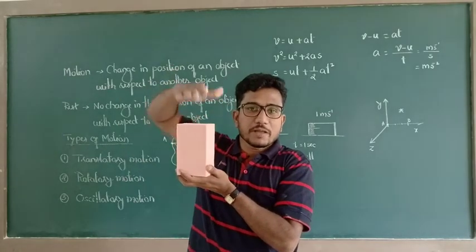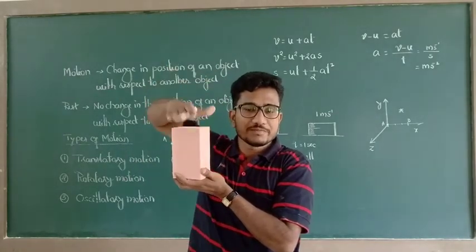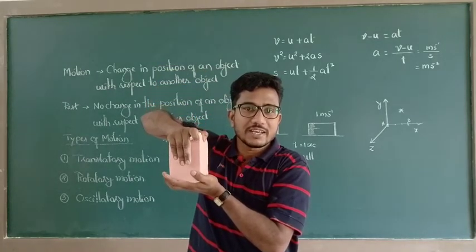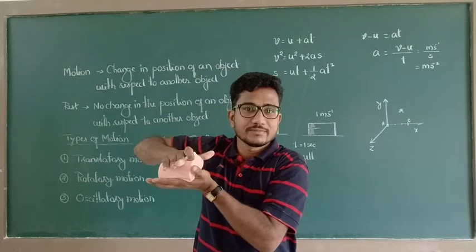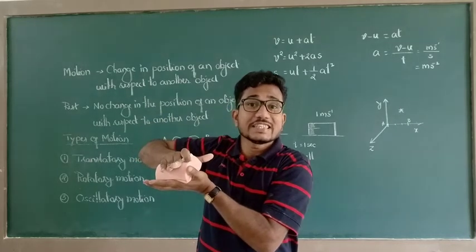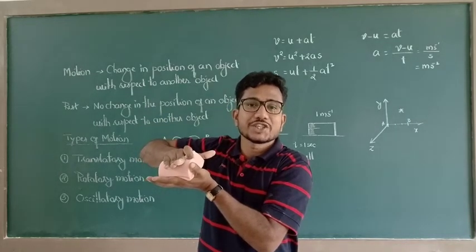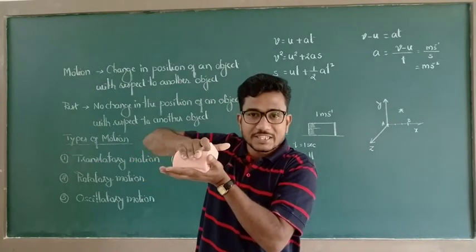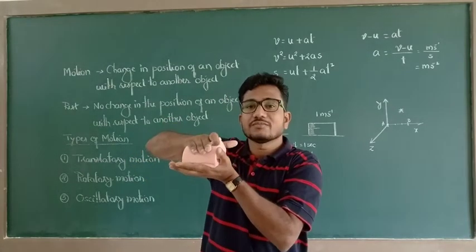Now I am going to apply force on this object like this. See here, there is a change in shape of this object. That means there is a change in configuration of the object.